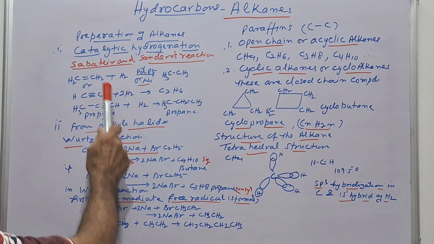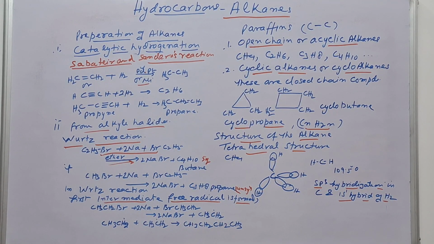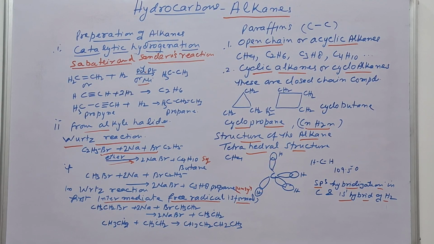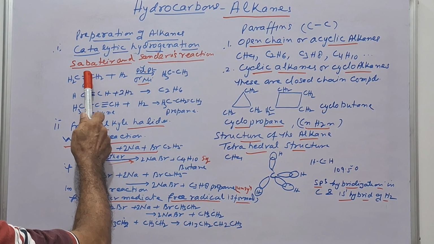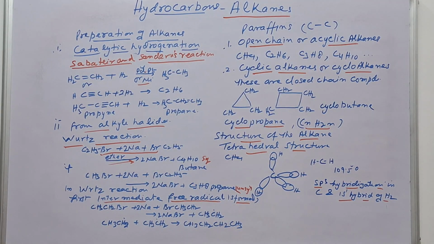Catalytic hydrogenation means hydrogenation of unsaturated hydrocarbons. It is also known as the Sabatier-Senderens reaction, that is a reduction.